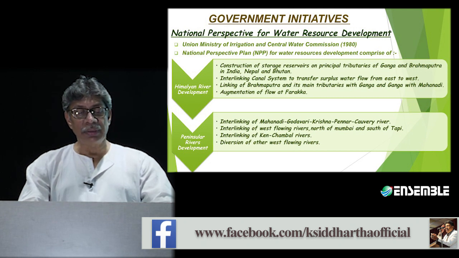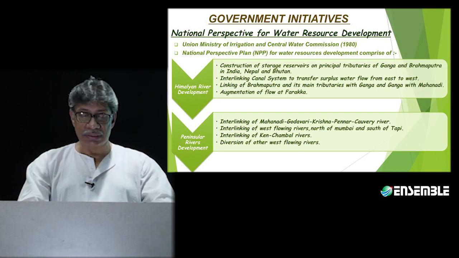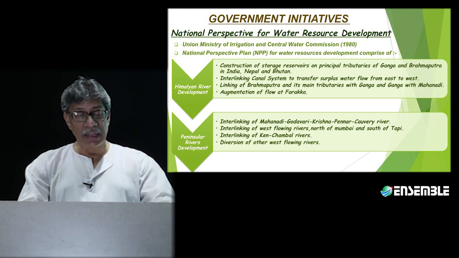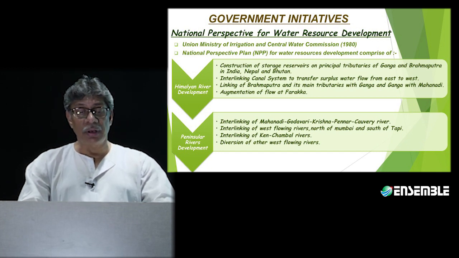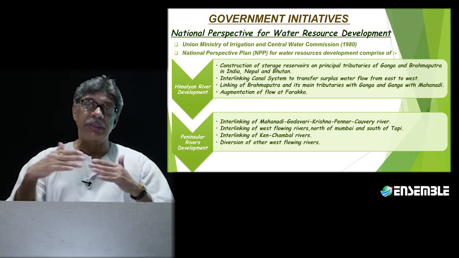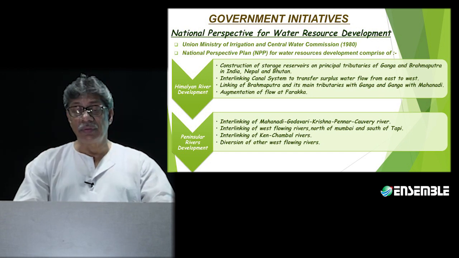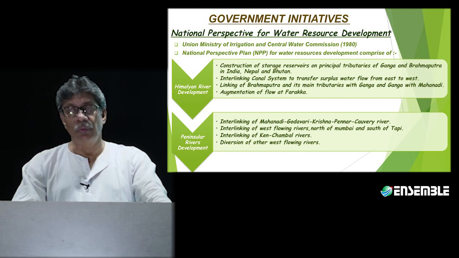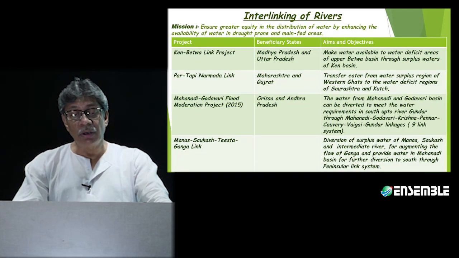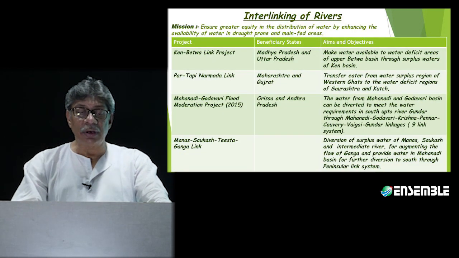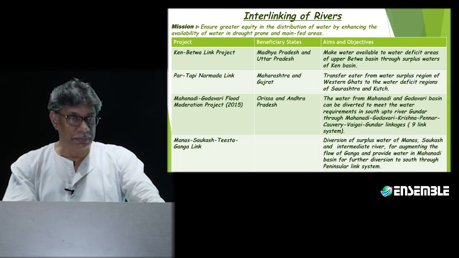That is the Himalayan river component, and then interlinking of Mahanadi, Godavari, Ken, Chambal, and diversion to the other west flowing rivers. That is a national perspective plan for linking some of these water bodies as well as flowing water bodies. This has been a government initiative, and some of these interlinking projects have been picked up.